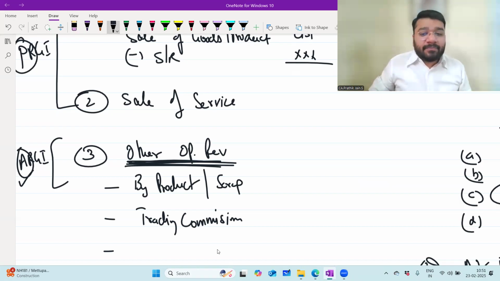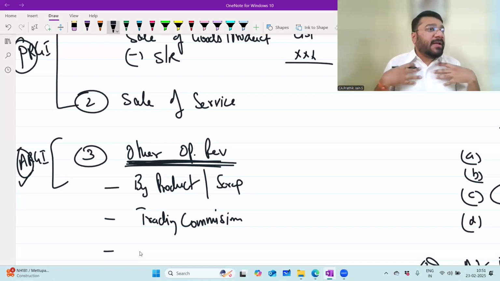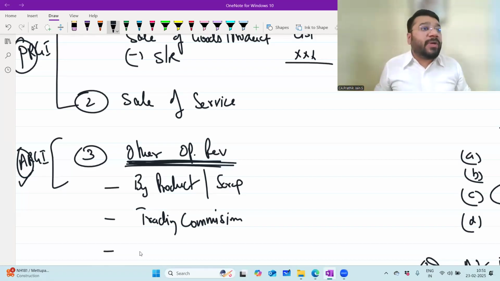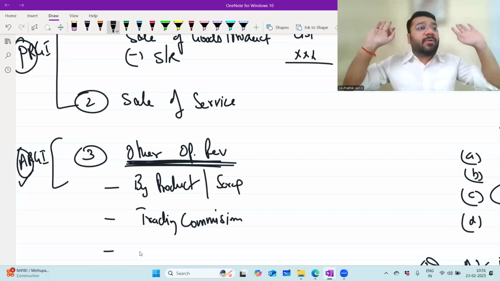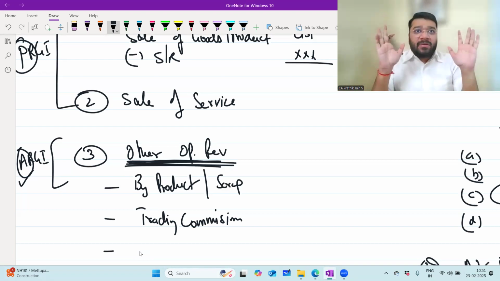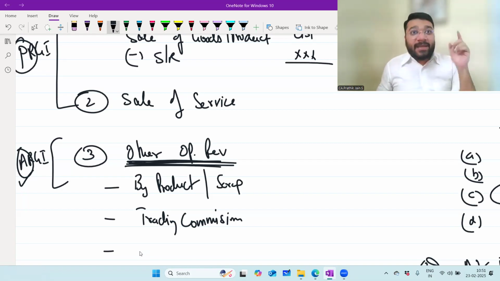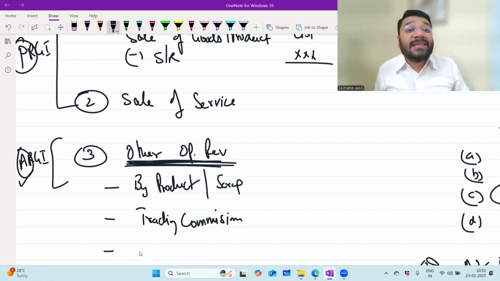Next. Let's suppose I'm a real estate person. I invest in a lot of real estate properties, and I'm not selling. I'm giving all the properties on rent, so I'm getting rental income. I have a company, say KVA Real Estate Limited. I've purchased a lot of property. I'm giving it on rent. I'm getting a rental income. Now, please tell me, apply your concept. Tell me, is this my other income or is it my other operating revenue?